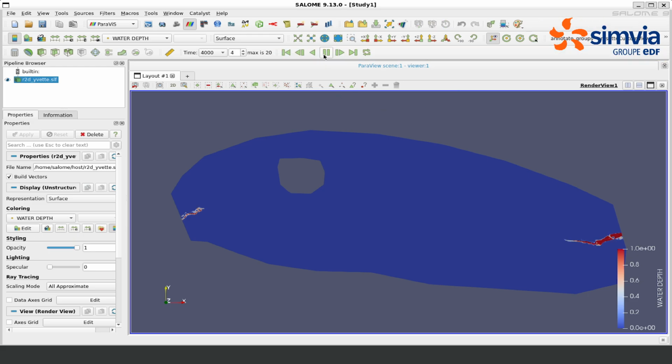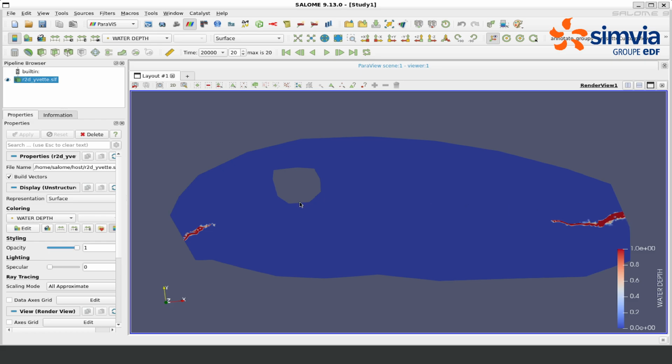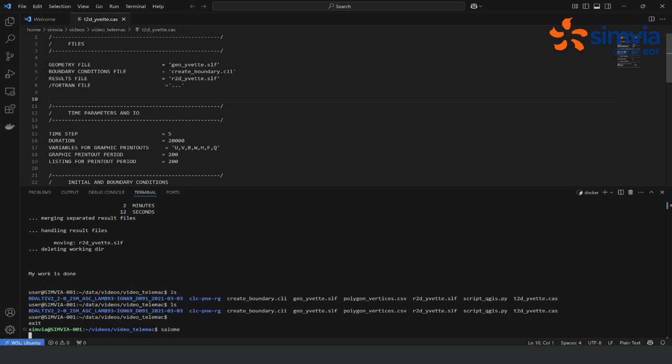The water enters the mesh domain very fast at this boundary because we impose the water elevation, and this elevation is maybe a bit too high compared to the riverbed. On this side, we impose the flow rate profile of 2 meters squared per second, and this might not be enough because we see it's really initializing slowly. So now we are going to go back into the steering file and run the simulation again after adjusting some parameters to make sure we initialize the river properly.